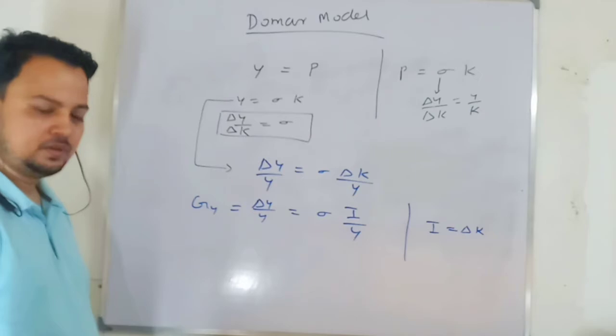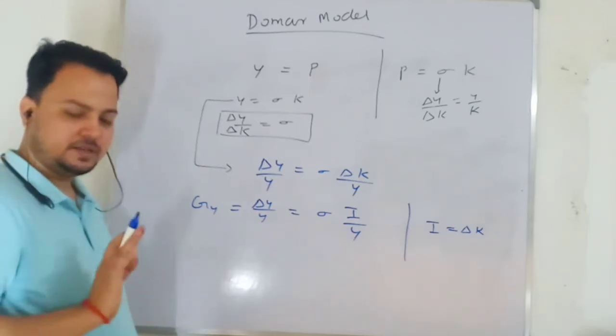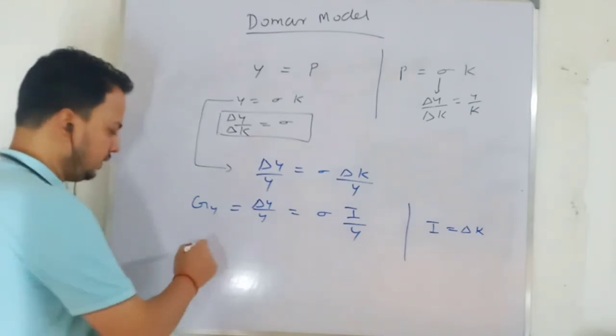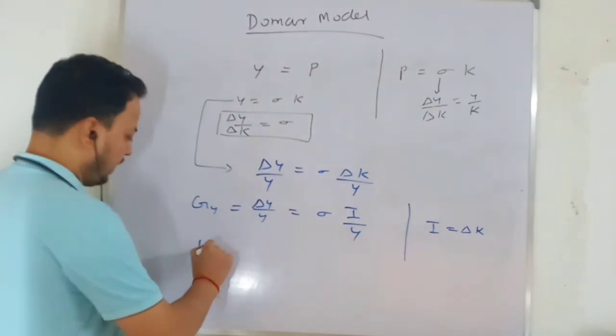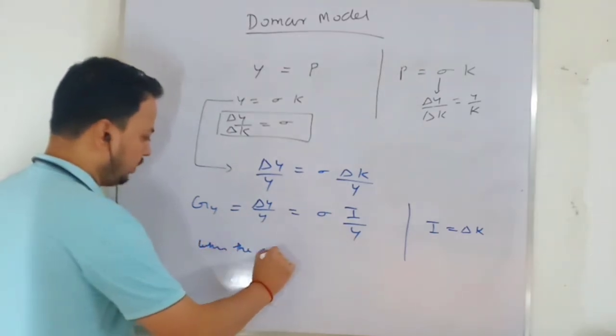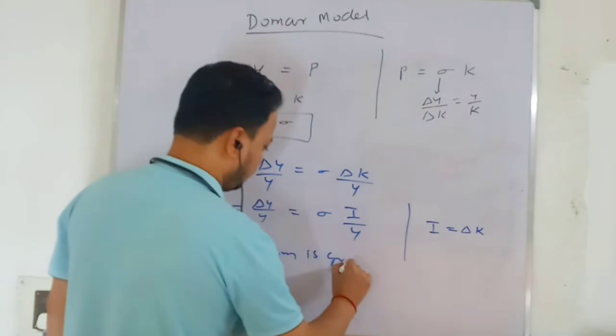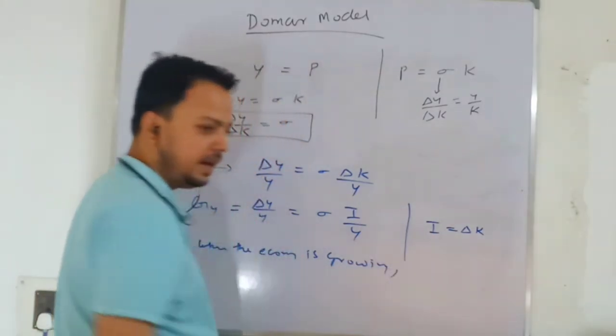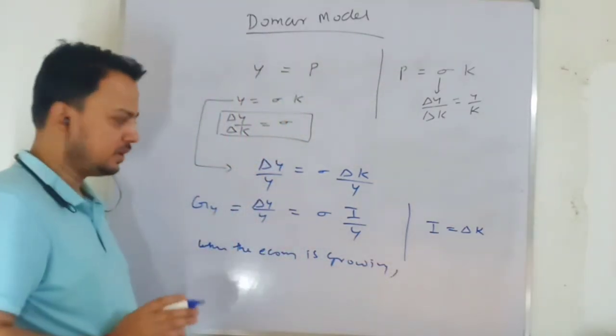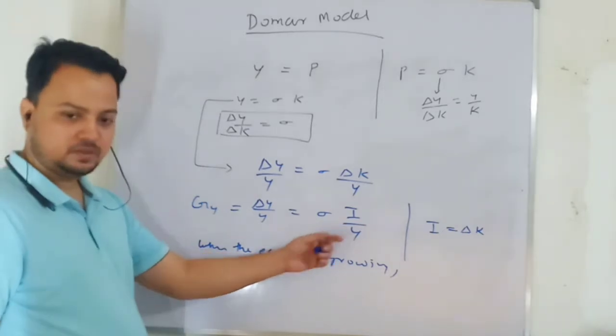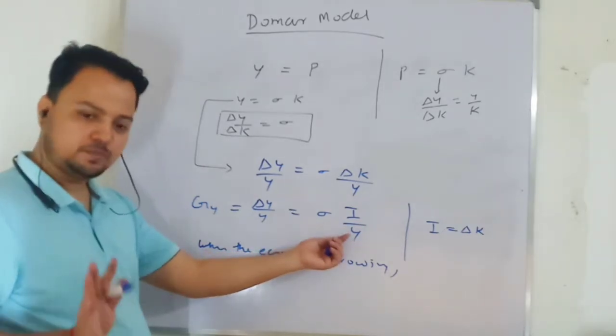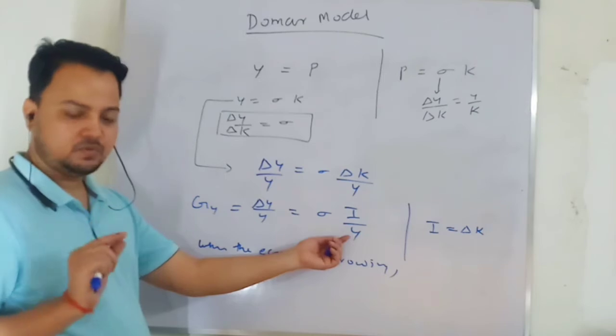When the economy is growing at full employment, in a steady state, level of investment or rate of investment, both mean the same thing here, because we are not taking that part.